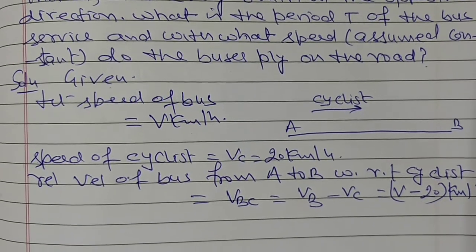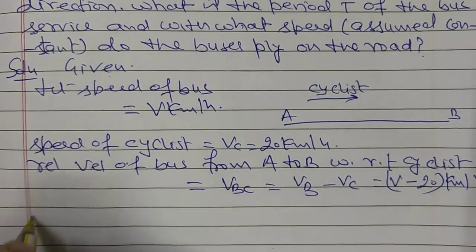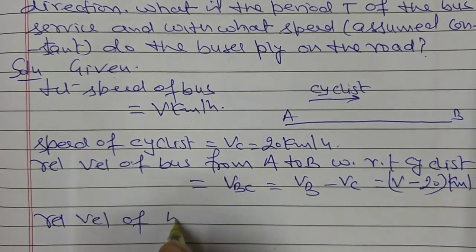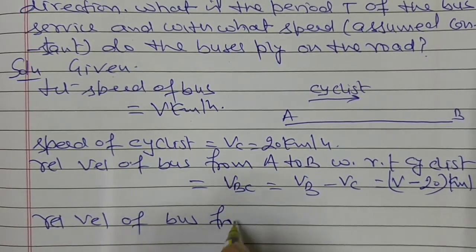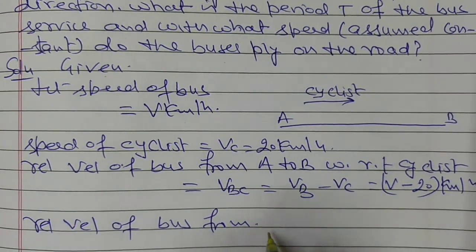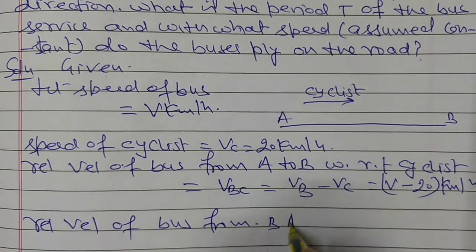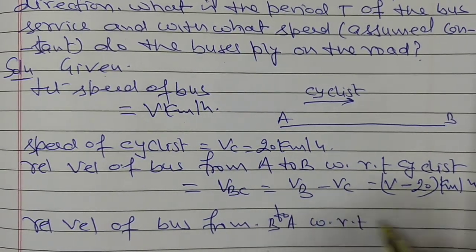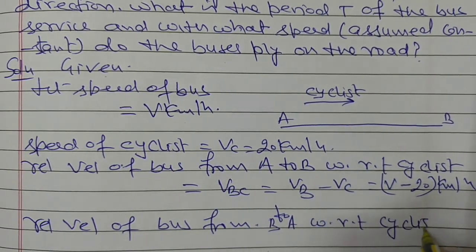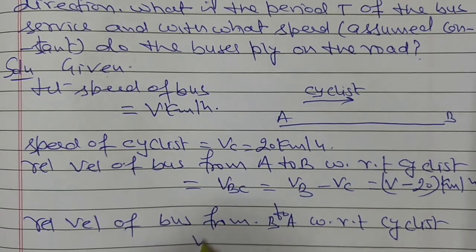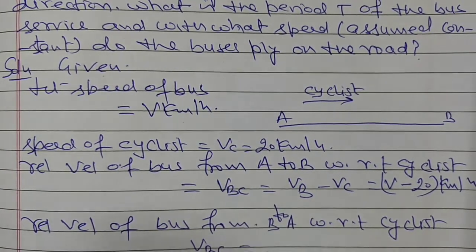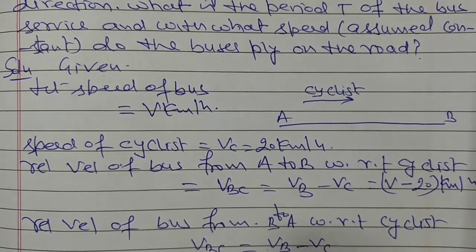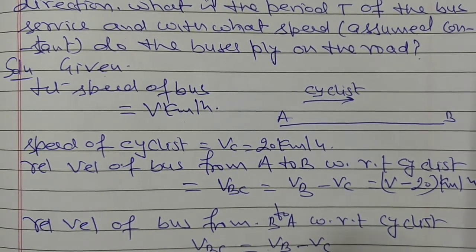Now similarly, the relative velocity of bus from B to A with respect to cyclist is V minus Vc, which is equal to V plus 20.